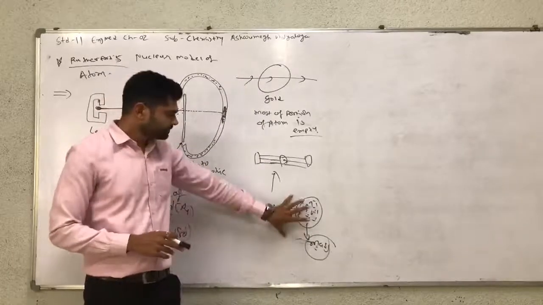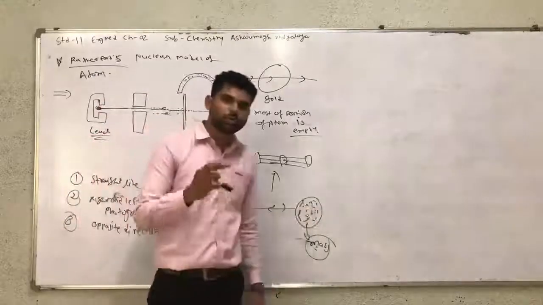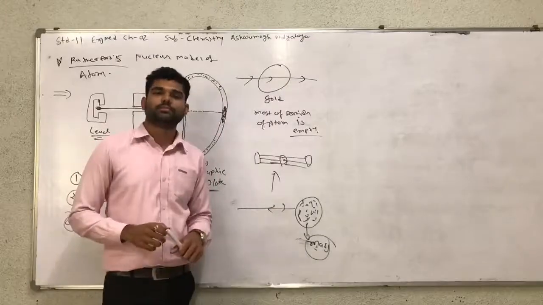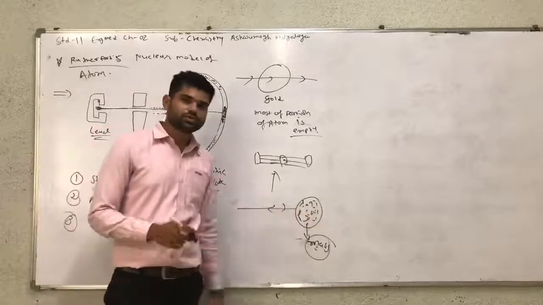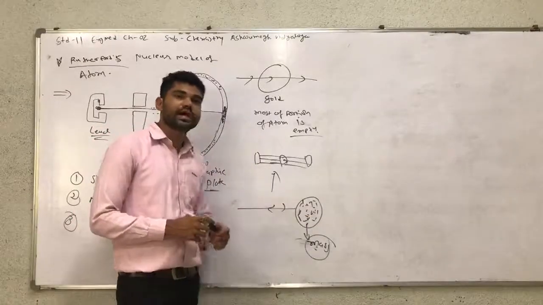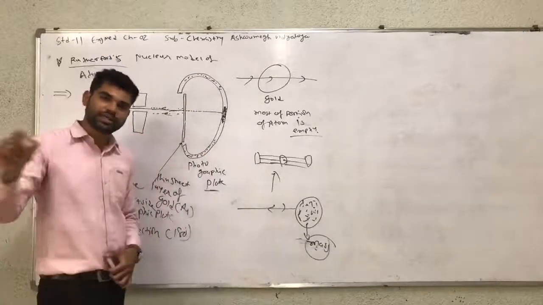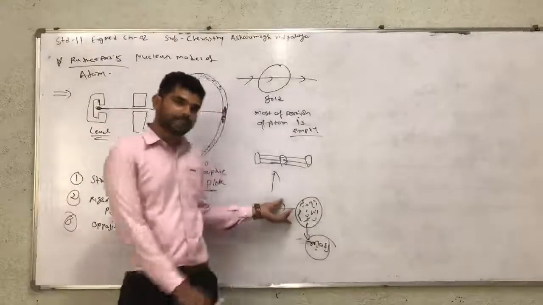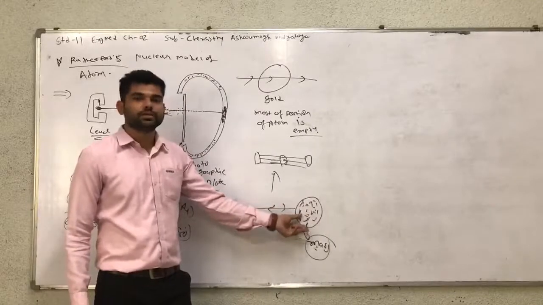After a long time, it was found that in a nucleus both protons and neutrons are present. Therefore, a large amount of mass and charge is present in the nucleus. The alpha particles travel at very high speed and intensity, and they are incident on the atom.